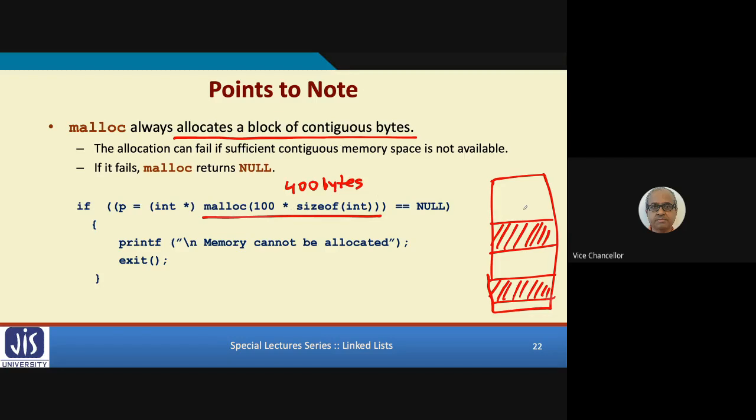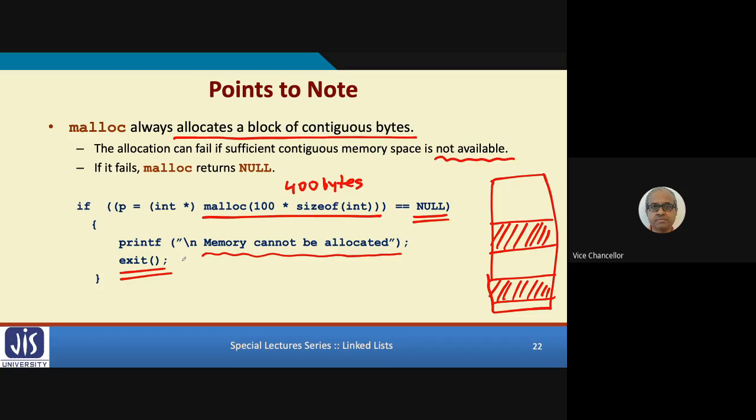Now here what I'm saying is that sometimes it may happen that you are asking to allocate some space, but that much contiguous space is not available in memory. Sufficient contiguous memory space is not available. In that case, this malloc will return the value null. So if you want to do error checking in your program, just immediately after this malloc, when you are assigning it to a pointer, you can check with an if statement. If this is equal to null, then you print the error message and stop your program. Exit will stop your program. That memory space was not available, I cannot allocate space.